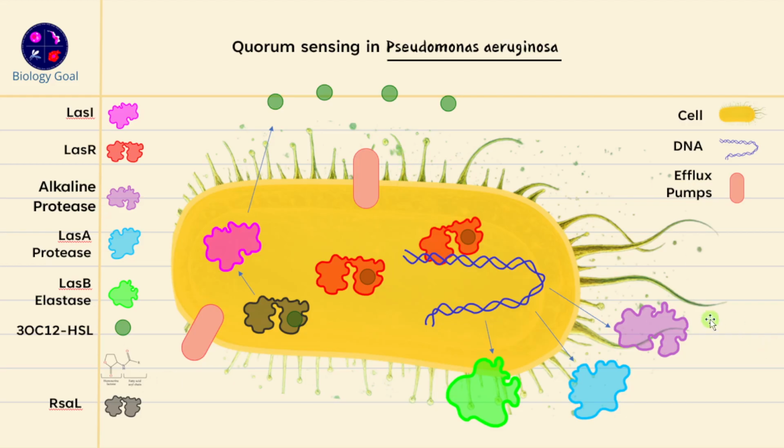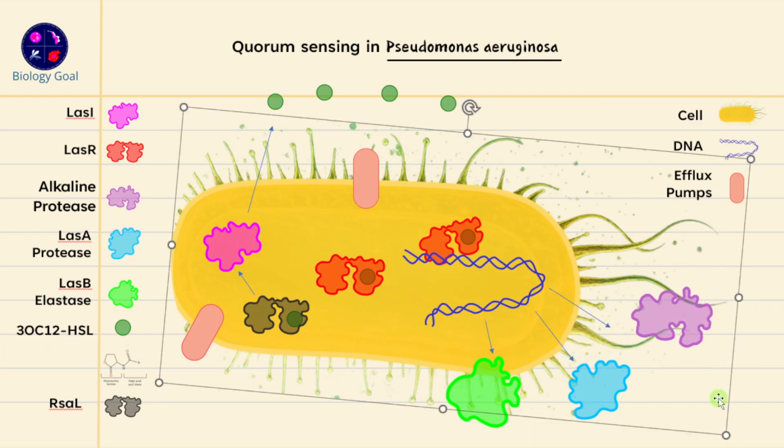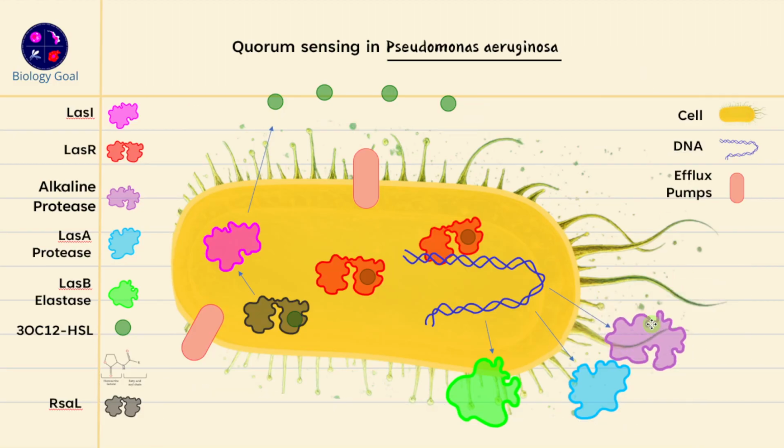We'll talk about the first virulence factor, which is alkaline protease. Since it is a protease, it's going to degrade protein. That's why it's very, very important in degrading cytokines. I'm sure you know that our immune system produces a lot of cytokines, and these cytokines can cause activation of various cells, and that is a problematic situation for our bacteria, because it will not survive if you have a lot of cytokines attracting a lot of immune cells. So it tries to act on the cytokines so that it can reduce their expression, and there is less activation of immune cells.